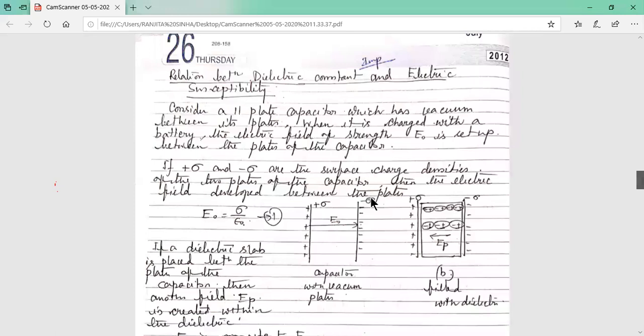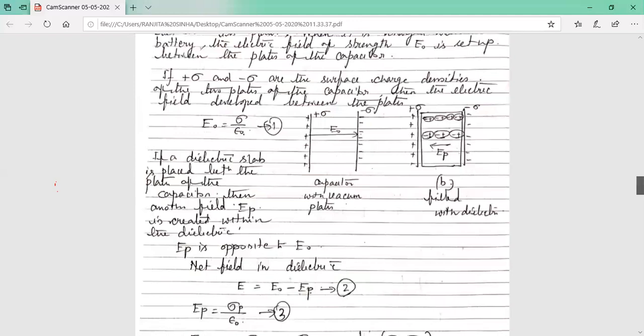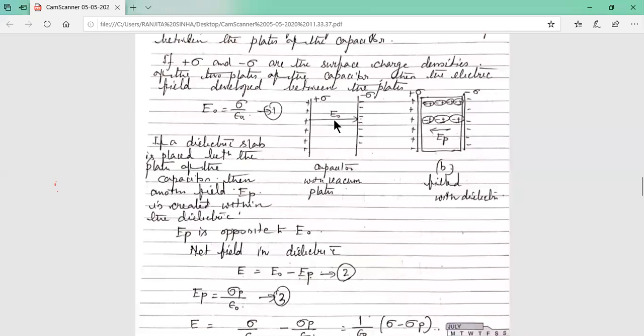So I am just repeating this relation again: the relation between the dielectric constant and electric susceptibility. This is the parallel plate capacitor with vacuum between the two plates. The electric field inside it is E0. And this is the parallel plate capacitor with a dielectric slab. Here the field EP arises due to the dielectric polarization, and it acts opposite to E0. Now the total electric field, if we subtract, E equal to E0 minus EP. Again, E0 equal to sigma by epsilon 0.